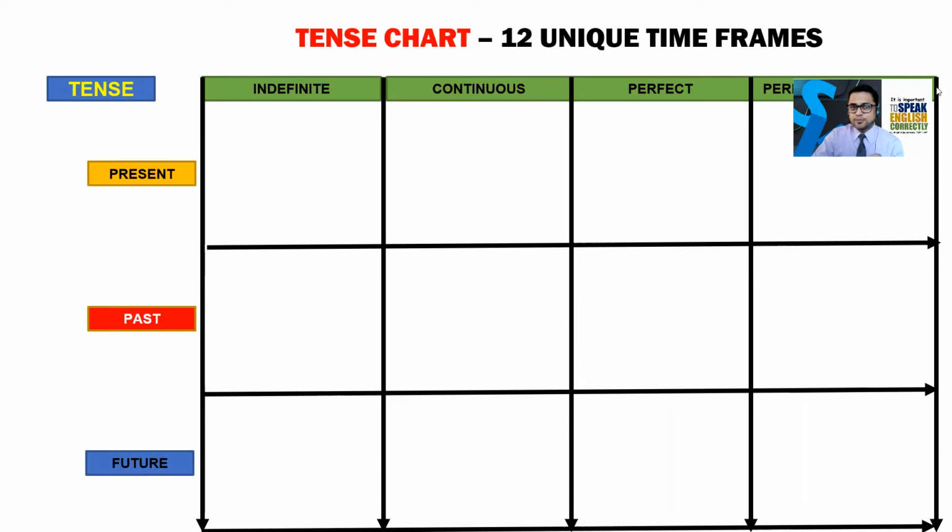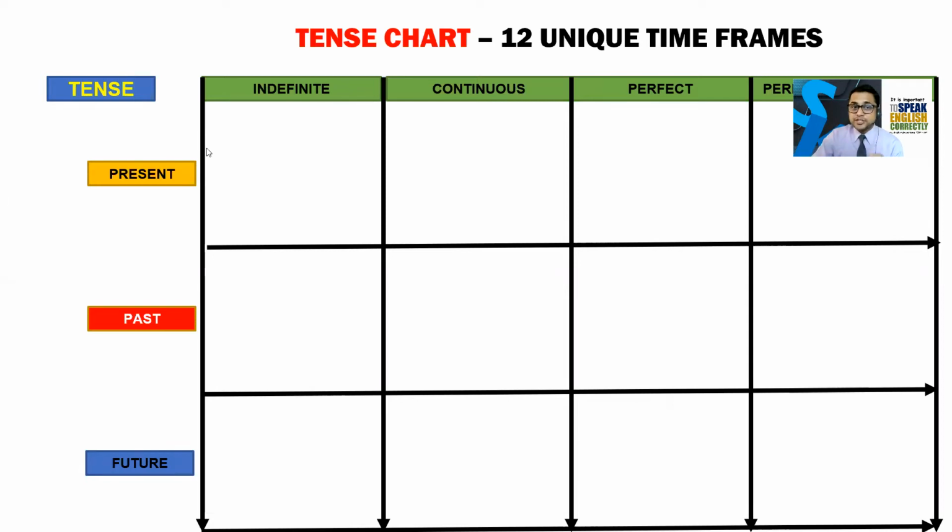You can see 1, 2, 3, 4. The topmost row has 4 boxes. The middle row has 4 boxes and the bottom row has 4 boxes. And each and every box has a column also. The first column is indefinite column. The second column is continuous column. The third column is perfect column. And the fourth column is perfect continuous. Now, please understand the tense chart. And if you really want to know better, please pause this video and make this chart. It will be better for you. Okay, so please make it.